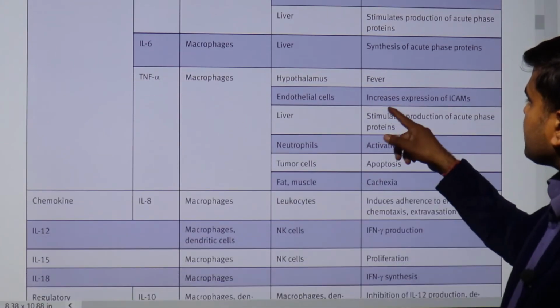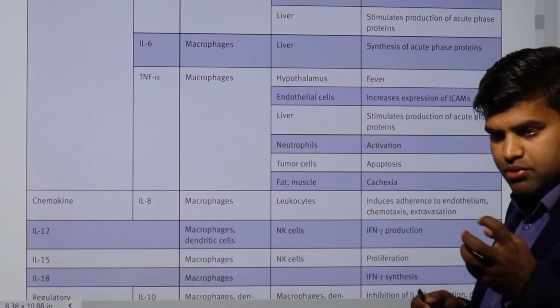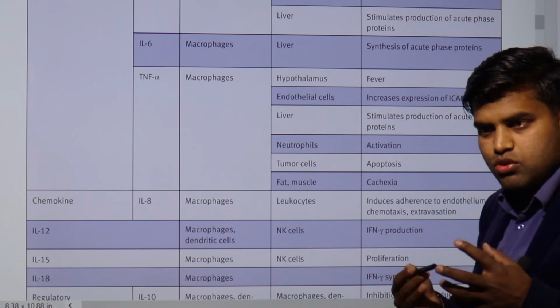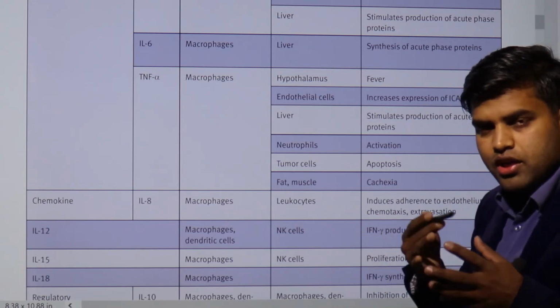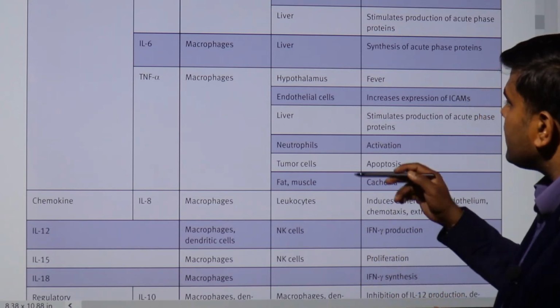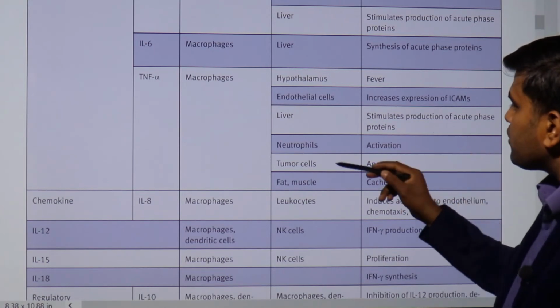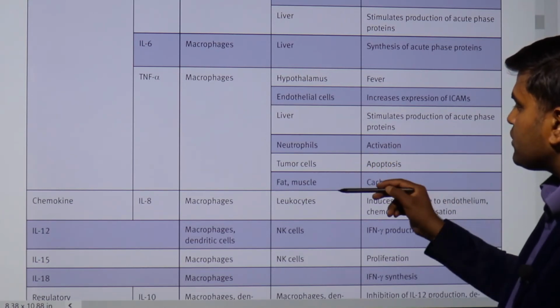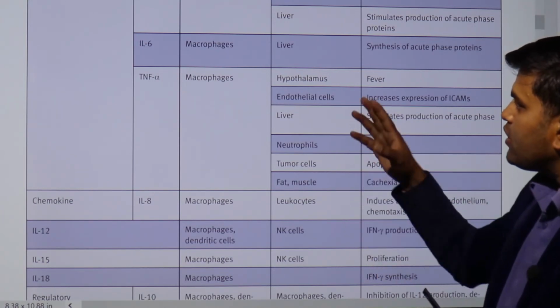On endothelial cells it causes increased expression of ICAM, which helps in chemotaxis, or you can say transmigration, of the phagocytic cells towards the infected site. Then the liver produces acute phase proteins, and there is neutrophil activation, tumor cell apoptosis, and in fat and muscle cachexia due to this